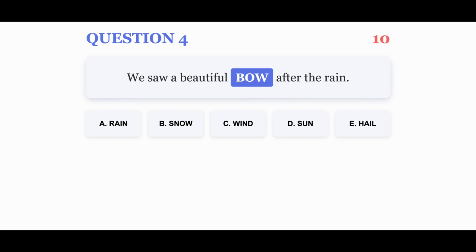Question 4. We saw a beautiful bow after the rain. Your options are A. Rain, B. Snow, C. Wind, D. Sun, E. Hail. You have 10 seconds.